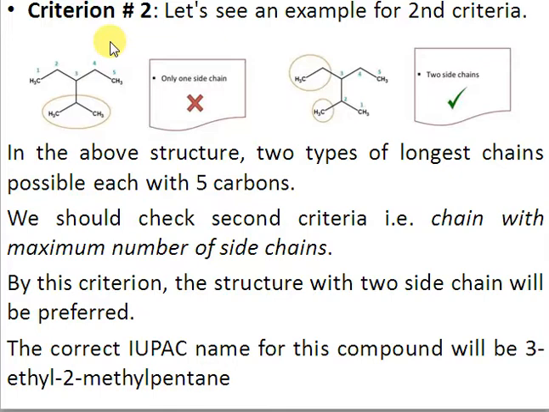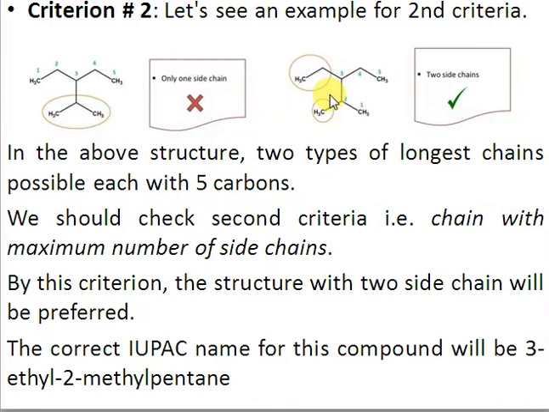We have to select the chain that has the maximum number of side chains. If we select this structure, it has only 1 side chain at carbon number 3, but if we select this structure from here, you can see the number of carbons is still 5, but here we have 2 side chains. This has the preference of selection, right?